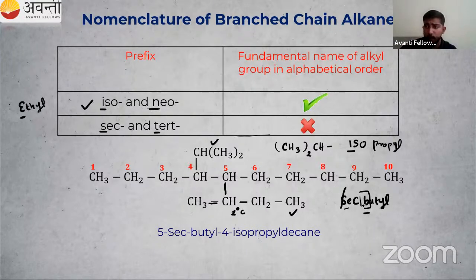Then count the total number of carbon atoms in the parent chain. There are 10 carbon atoms. That means dec. Then we have to add ane. So decane.